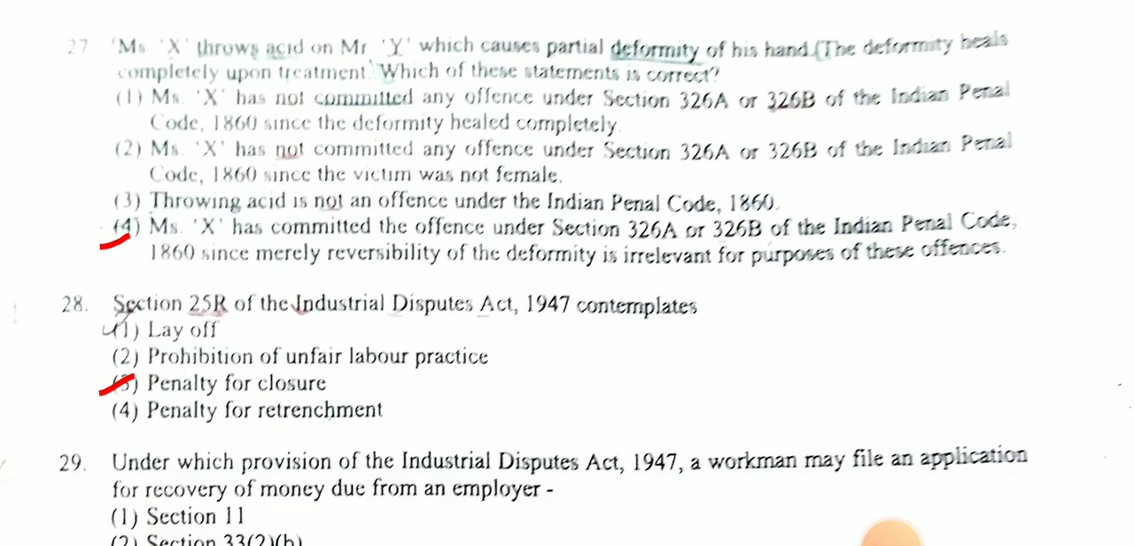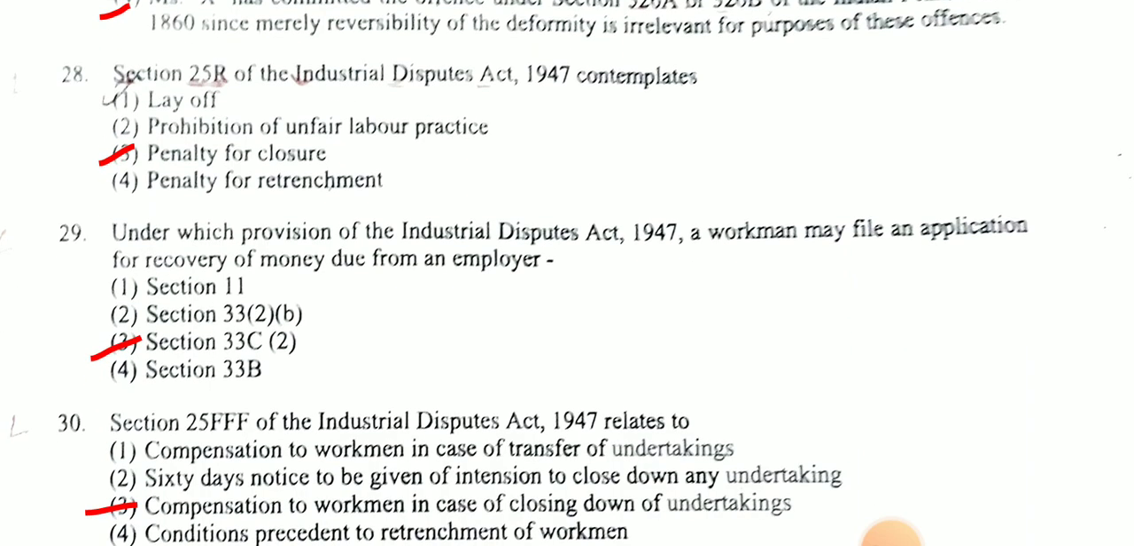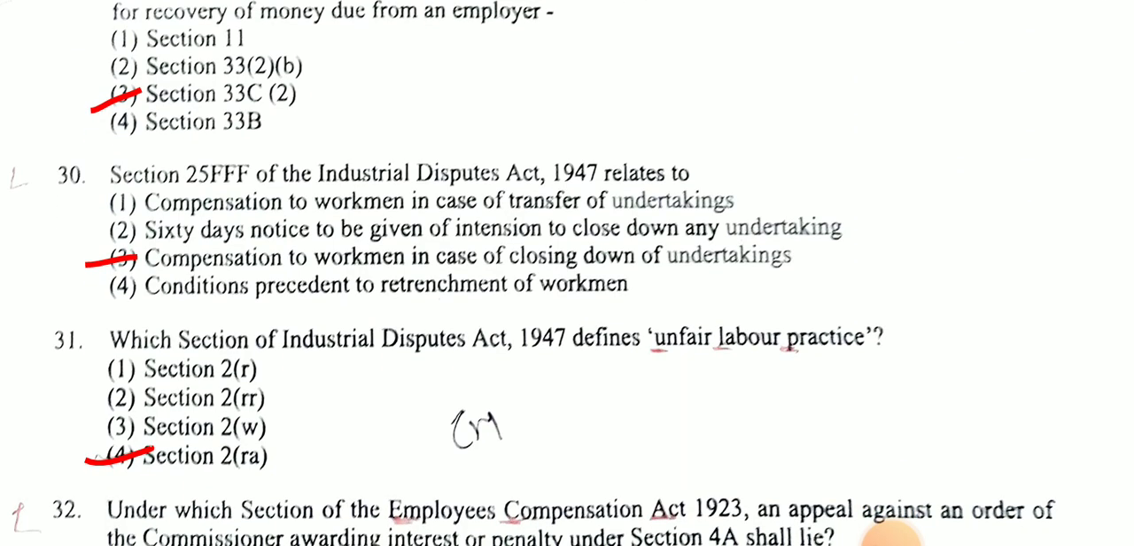Next, Section 25R of the Industrial Disputes Act 1947 contemplates, answer is penalty for closure. Next, under which provision of the Industrial Disputes Act 1947 may a workman file an application for recovery of money due from an employer? Answer is section 33C subclause 2. Next, section 25F of the Industrial Disputes Act 1947 relates to compensation to workmen in case of closing down of undertaking.